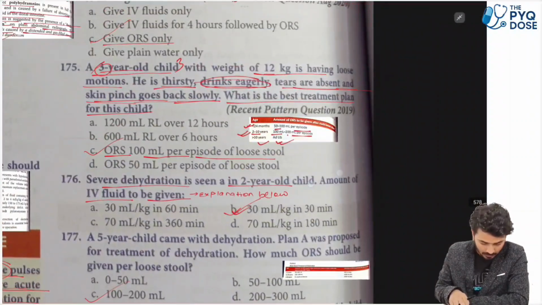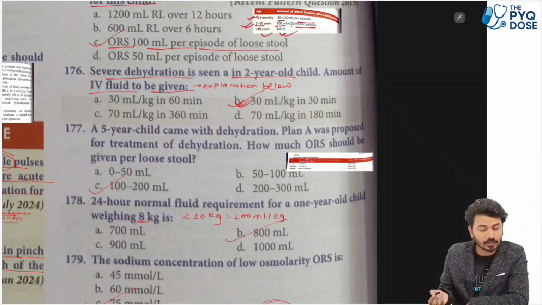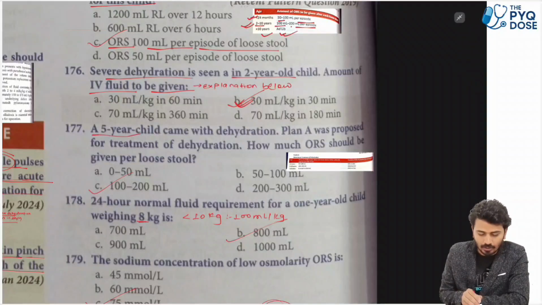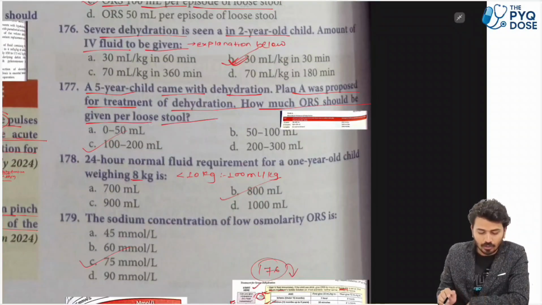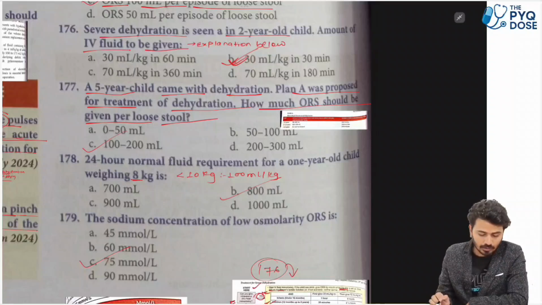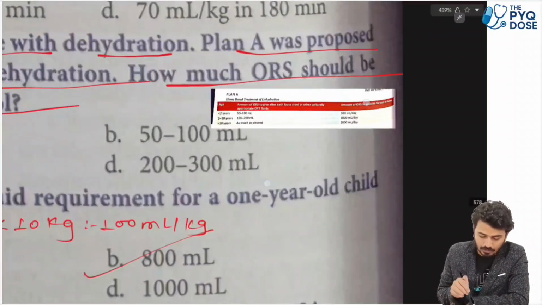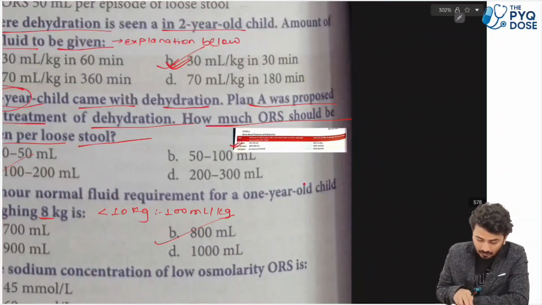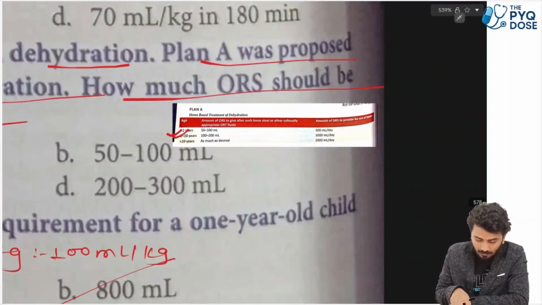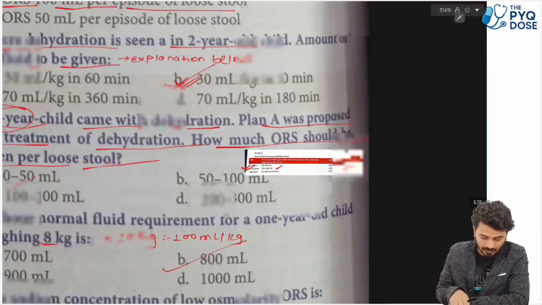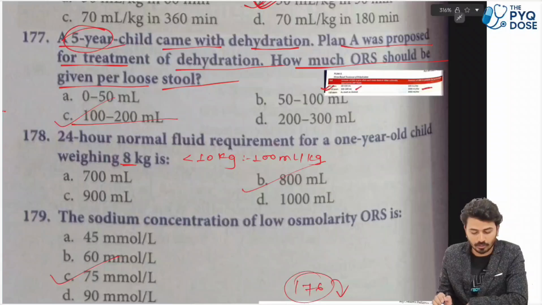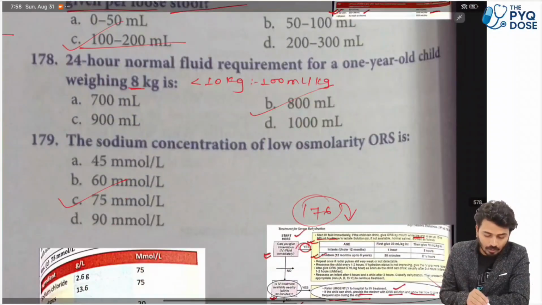So next, what is given? So 30 ml per kg in 30 minutes. Next, a 5-year-old child came with dehydration. Plan A was proposed for treatment of dehydration. How much ORS should be given for per loose stool? We have already done this above. A 5-year-old child comes in 2 to 10 years. So the amount of ORS to give after each loose stool is generally 100 to 200 ml, and the amount of ORS to provide for use at home is generally 1000 ml per day, that is 1 liter per day. So generally 100 to 200 ml will go with.